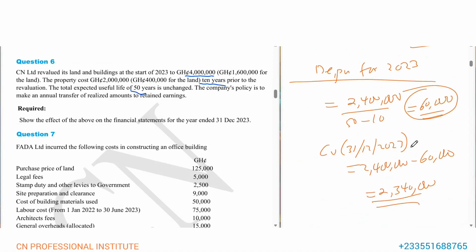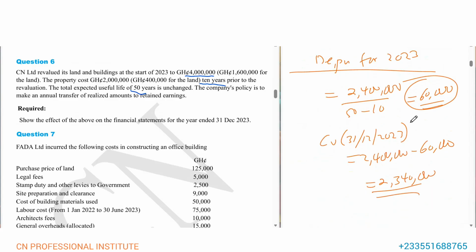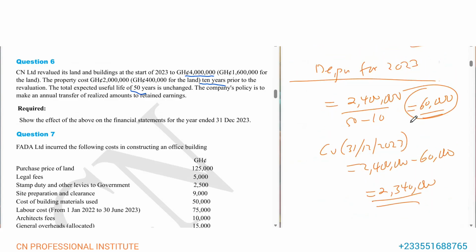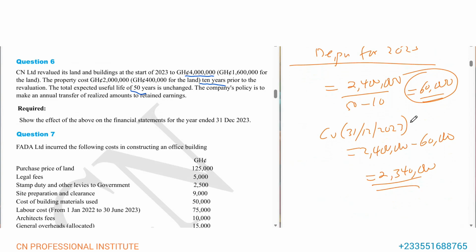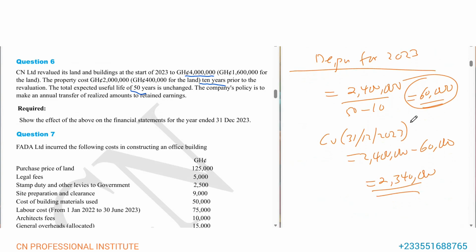Now we said the question said they make transfers. Now if they make a transfer from revalued surplus account to retained earnings, then we said the amount of the transfer will be equal to the excess depreciation. That is depreciation with revaluation and depreciation without what? Revaluation. So this 60,000 here is the depreciation with the revaluation. That's the annual depreciation with the revaluation.